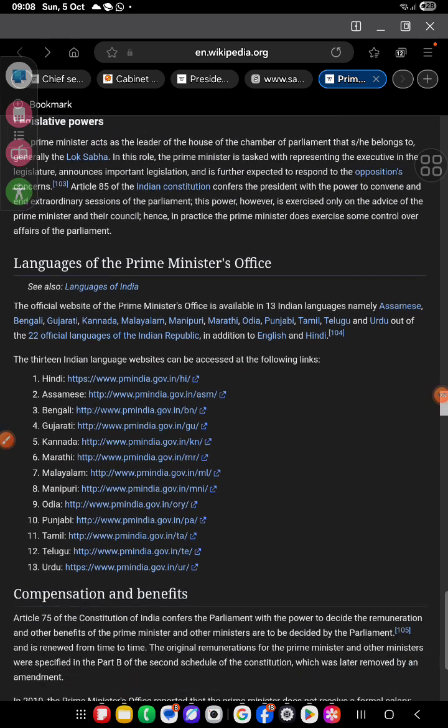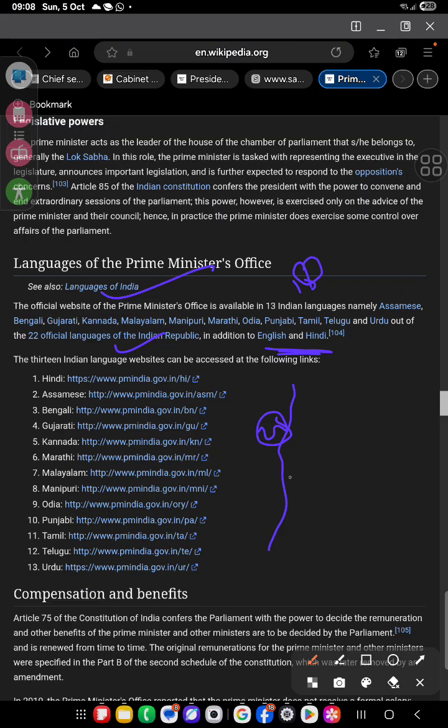The language of the Prime Minister's office is Hindi. There are 22 languages, and 13 languages are there for the official websites. In addition, there are 22 official languages of the Indian Republic, and in addition, English and Hindi. Okay, so these are the 13 languages you can see here.